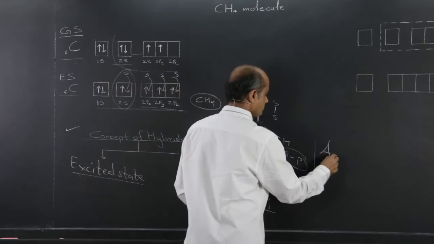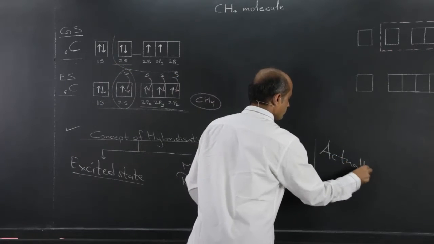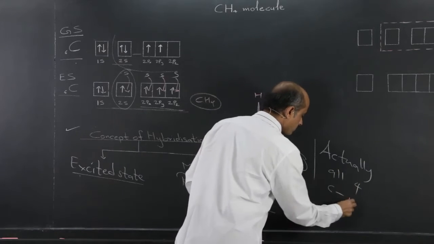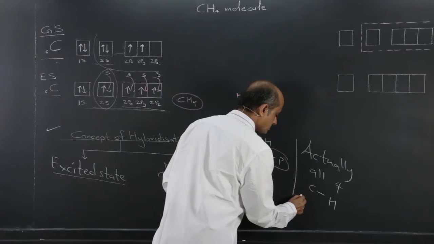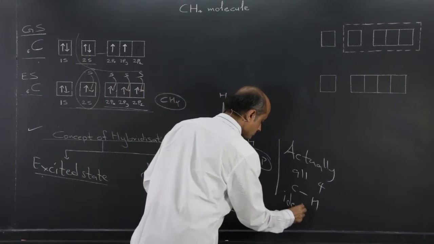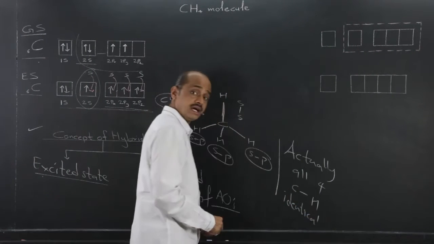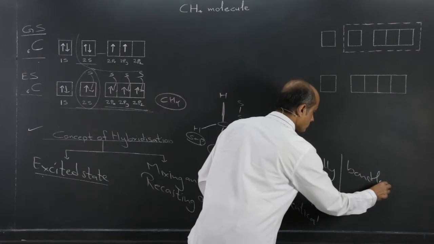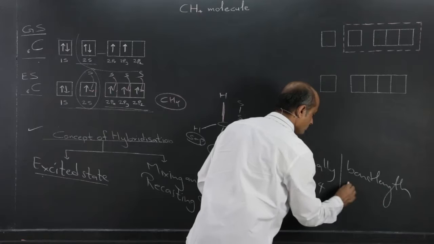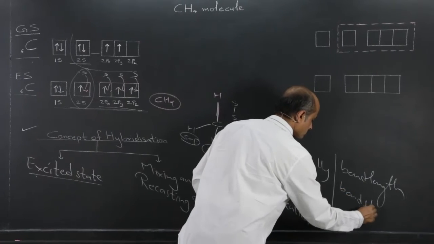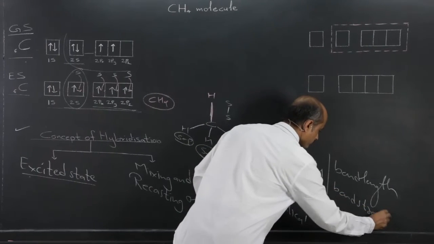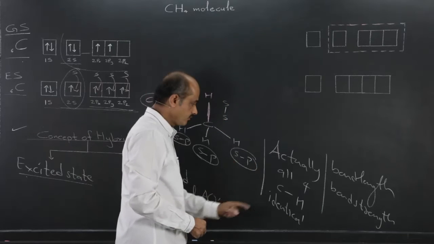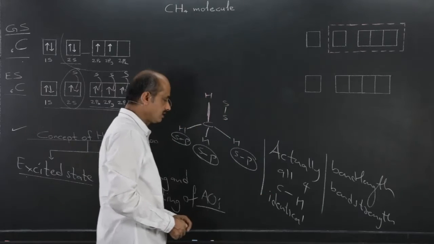Actually, all 4 CH bonds are identical. Identical bond length, bond strength. From the bond length point of view and bond strength point of view, all 4 CH bonds are identical.